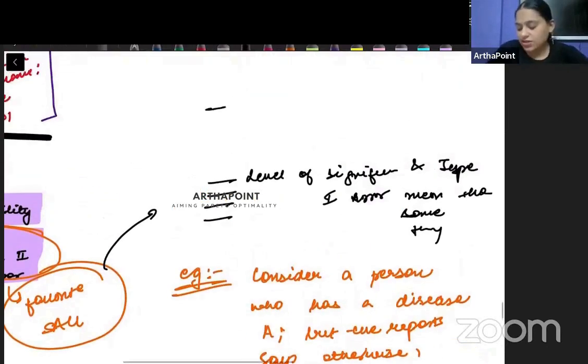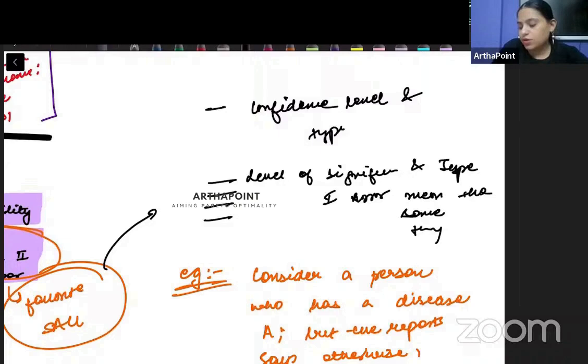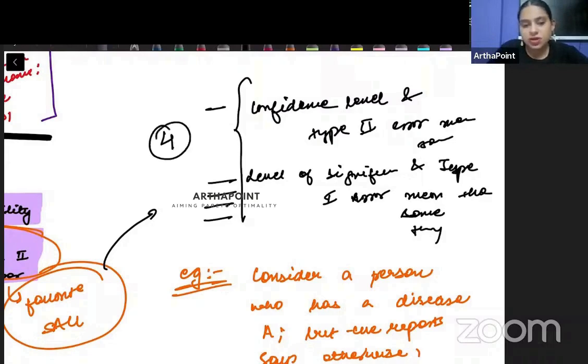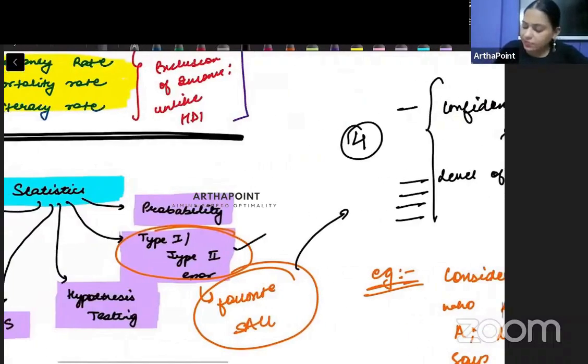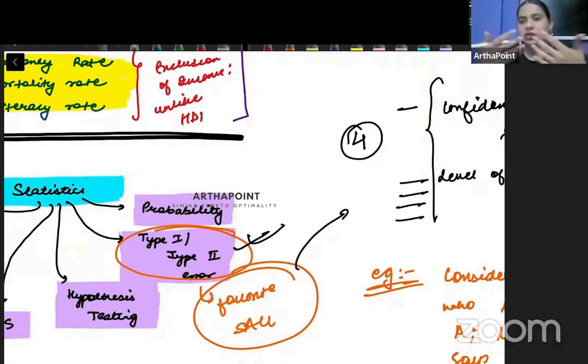Or I can ask you that confidence level and type 2 error mean the same thing. I give you 4 statements and ask which is true and which is false. Which of the following statements is correct out of 4? So again, type 1, type 2 error is a more often asked topic and you need to prepare on that also.